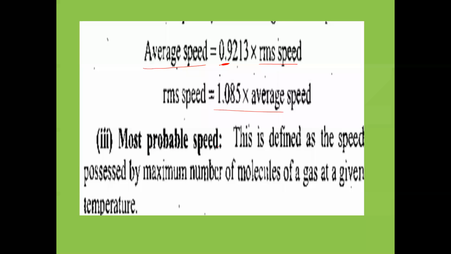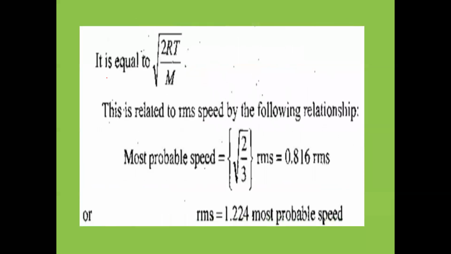Most probable speed is defined as the speed possessed by the maximum number of molecules of a gas at a given temperature. At a given temperature, the velocity which is possessed by a very large number of gas molecules is called most probable velocity. Most probable velocity is equal to what? Under root 2RT by M. Most probable velocity formula: under root 2RT by M.